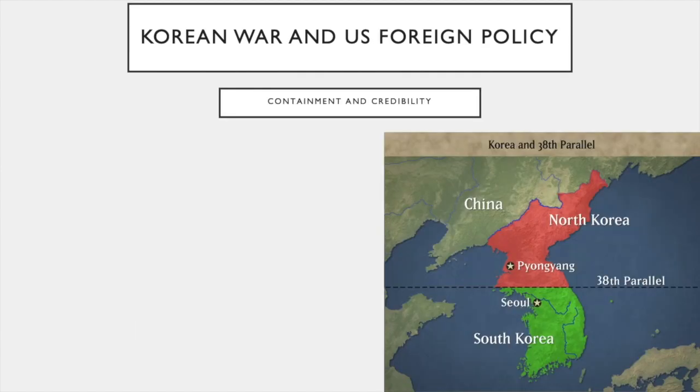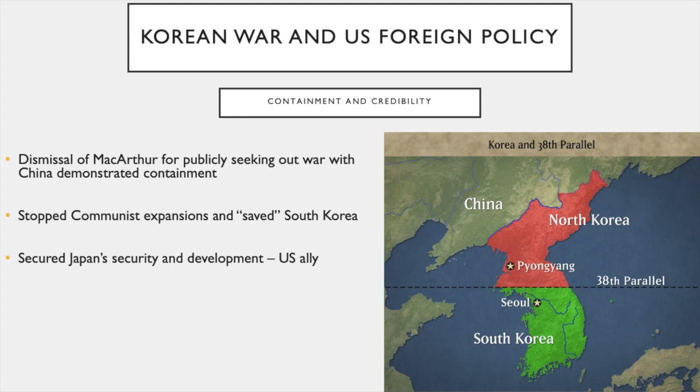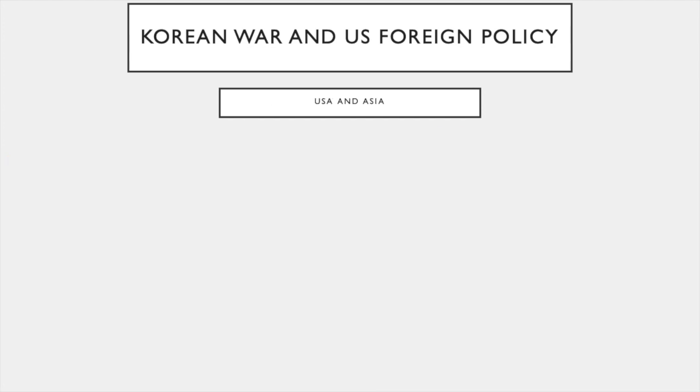Korean War and U.S. foreign policy. Containment and credibility. The dismissal of MacArthur for publicly seeking out war with China demonstrated containment. Stopping communist expansion and saving South Korea also contributed to the idea of containment. The U.S. secured Japan's security and development, which made Japan a U.S. ally. The U.S. failed to reunify the Korean Peninsula because of Chinese military forces.